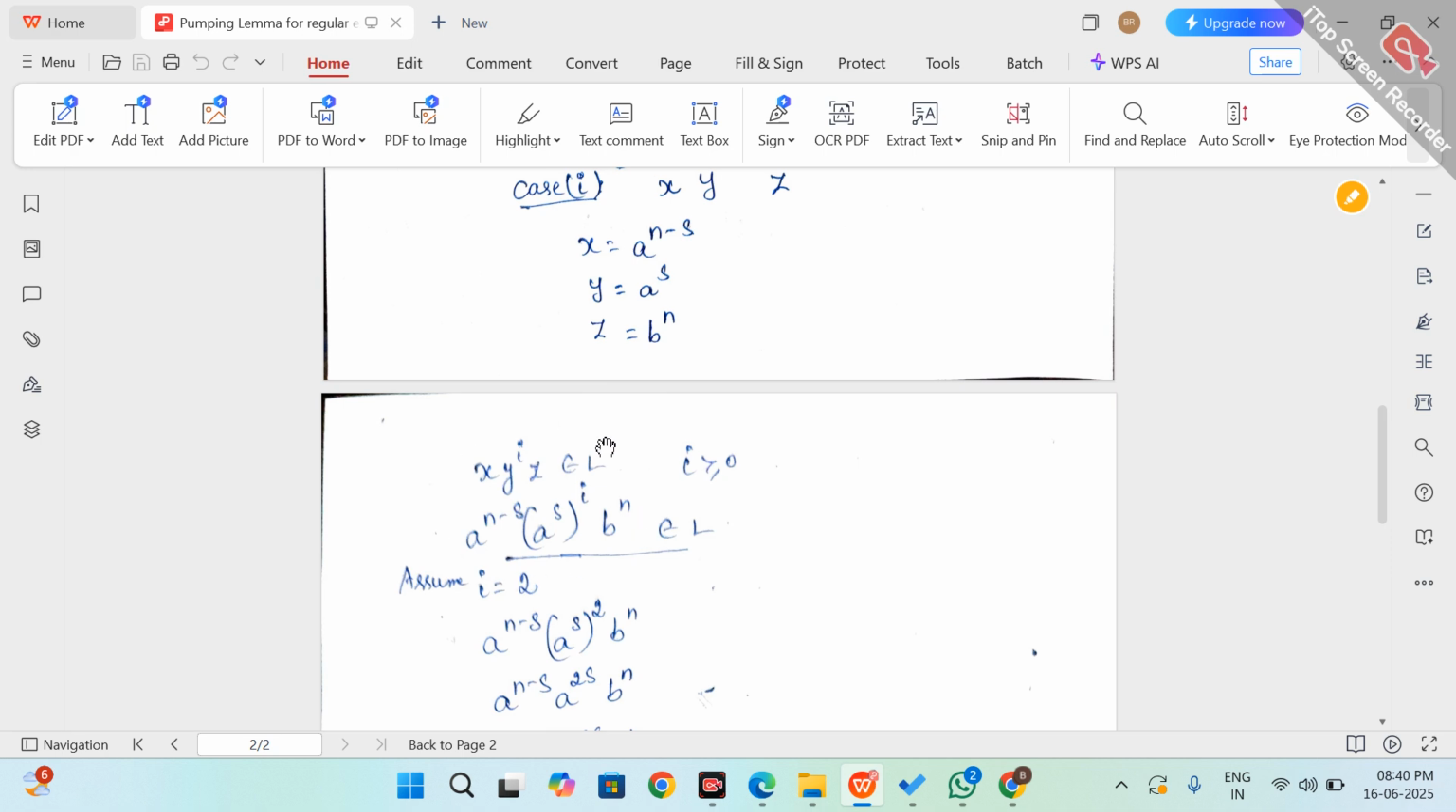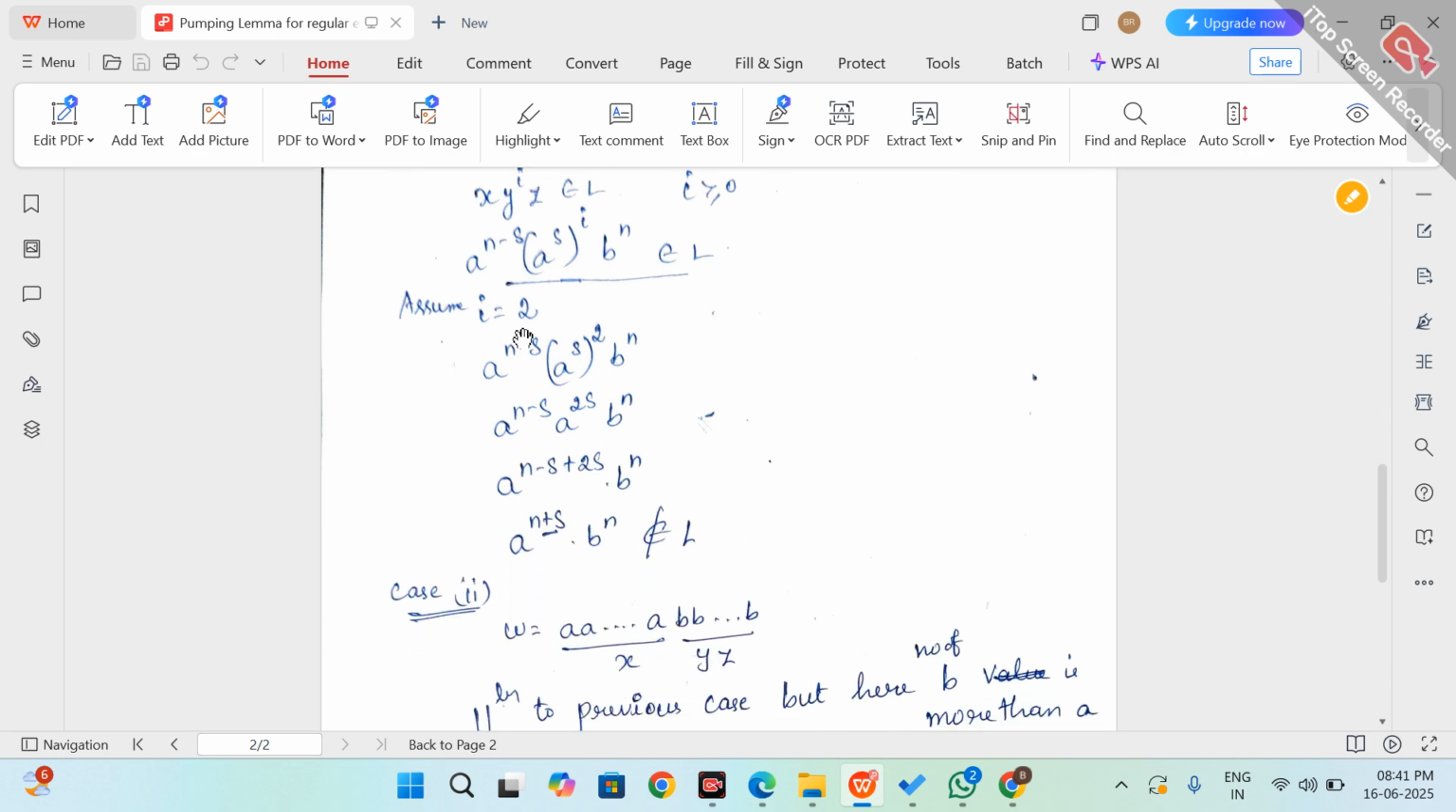So the total string of this language is a to the power n and b to the power n after adding these things. Here i is in a loop and the i value is always greater than or equal to 0. Suppose if we take 0 and 1, it is regular, so it belongs to the language. But we have to satisfy it for all values of i. Suppose we assume i equal to 2, so a to the power n minus s, a to the power s with i substituted as 2, b to the power n as it is.